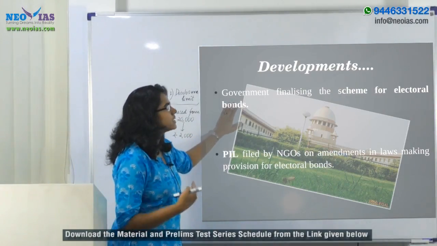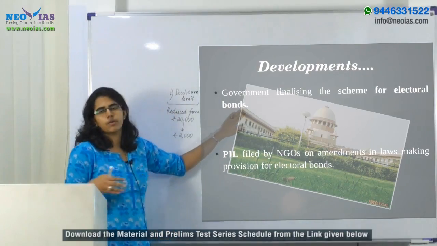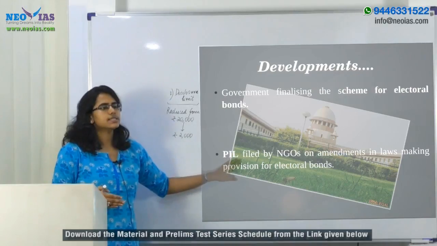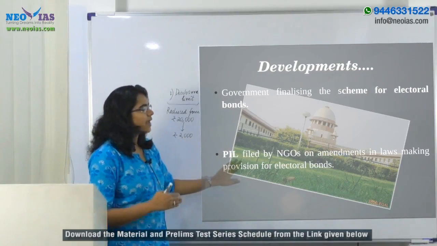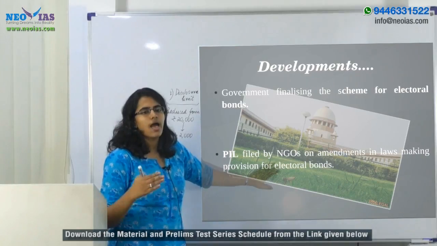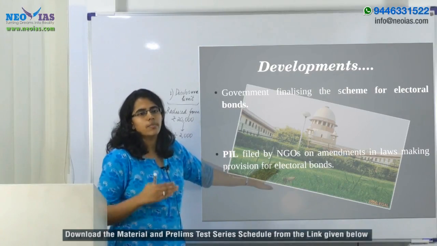Okay, so when you look into the developments that have happened recently, the government has said that it will be finalizing the scheme for the electoral bonds and it will be out by around November or December of this year. And second, recently a PIL was filed by the NGOs, that is the Association for Democratic Reforms, as well as the NGO called Common Cause.